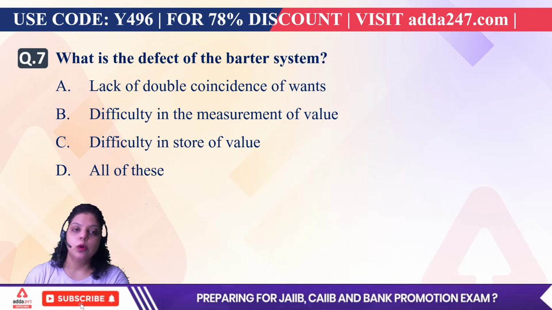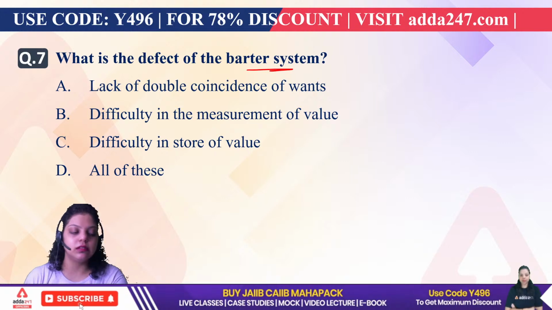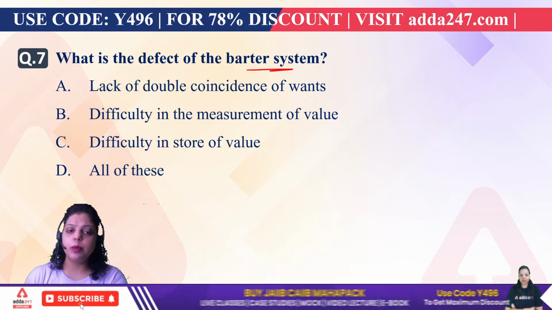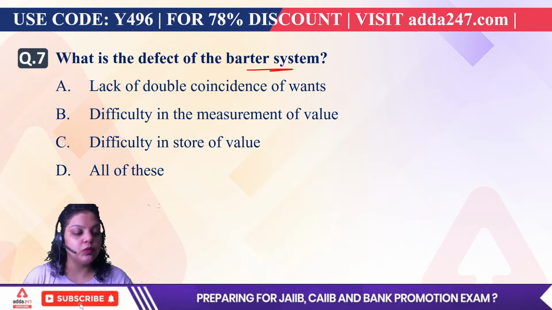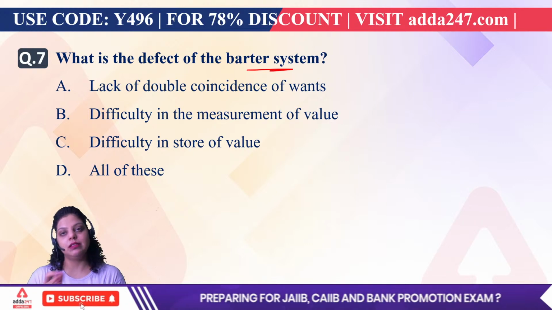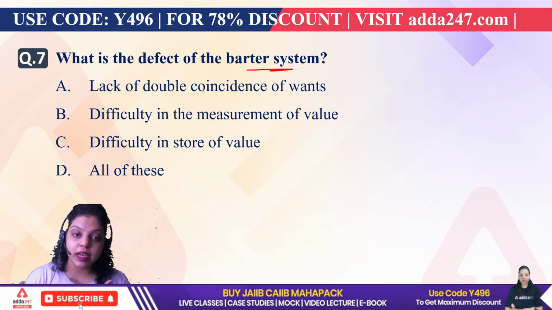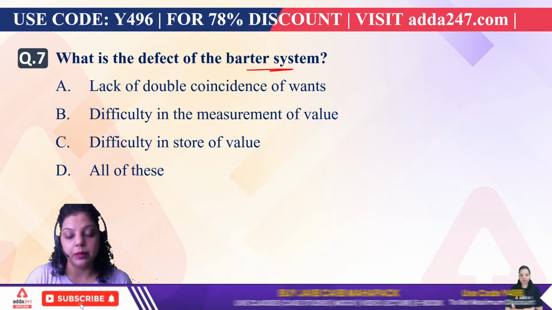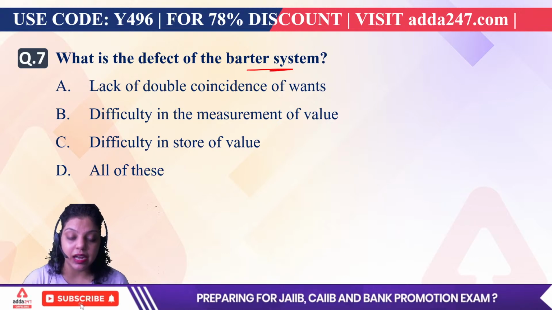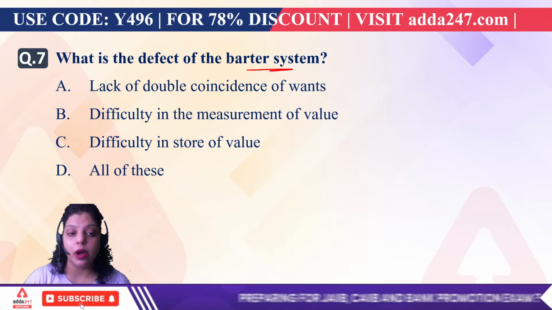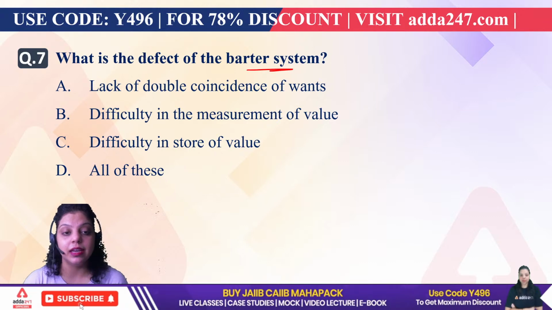Next. What is the defect of the barter system? We know the barter system. Earlier we used to have the barter system. So what is the barter system? We can simply say the barter system is a system in which exchange of goods and commodities is done. Earlier we did not have a currency system. We didn't have coins or currency notes or paper currency, anything else.